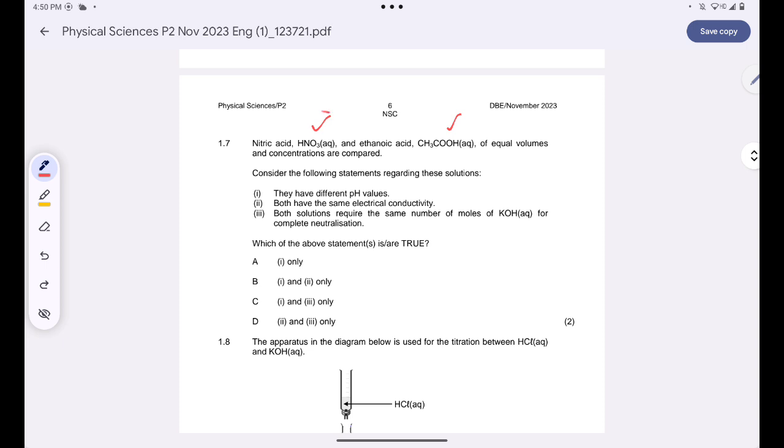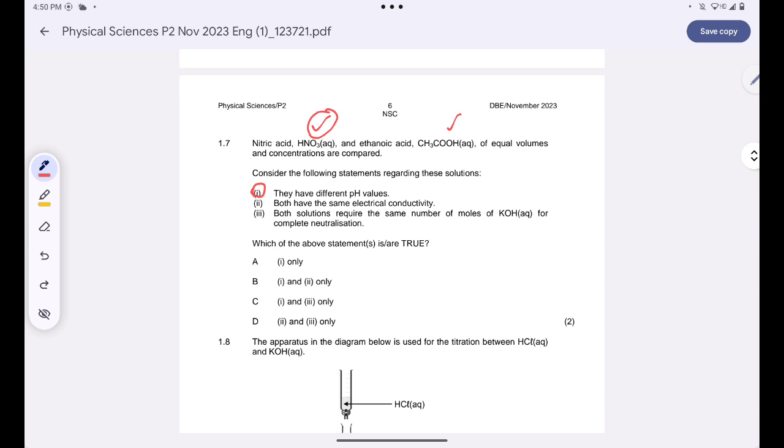For a strong acid, I'm expecting a pH value between 0 and 3, and for a weak acid, I'm expecting a pH value between 4 and 7. So they will have different pH values. Number one, that's correct.